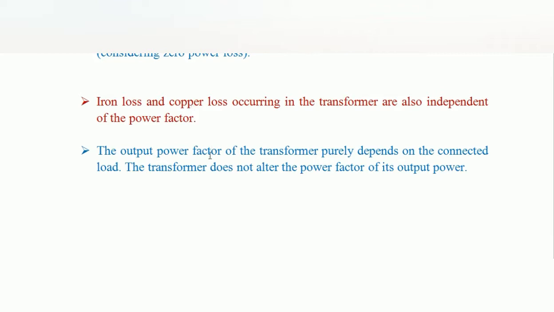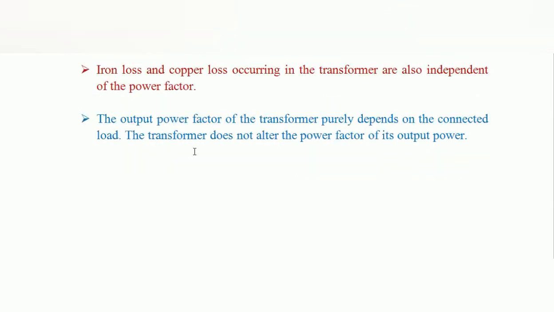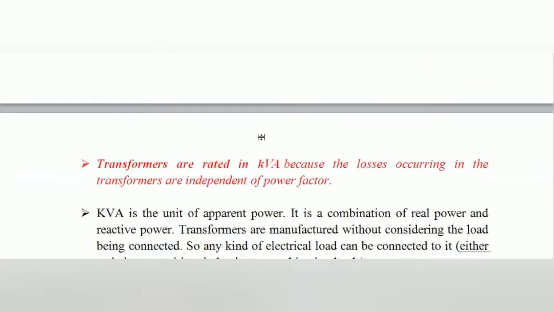And the output power factor of the transformer purely depends on the connected load. Here the output power factor is nothing but that of the secondary side of the transformer, where the load will be connected, right? The load may be resistive, inductive or capacitive, depending upon the type of load at the secondary side of the transformer. On the output side we are getting the power factor depending upon the load. So the transformer does not alter the power factor of its output power, right? That's why the transformer is rated in terms of kVA.